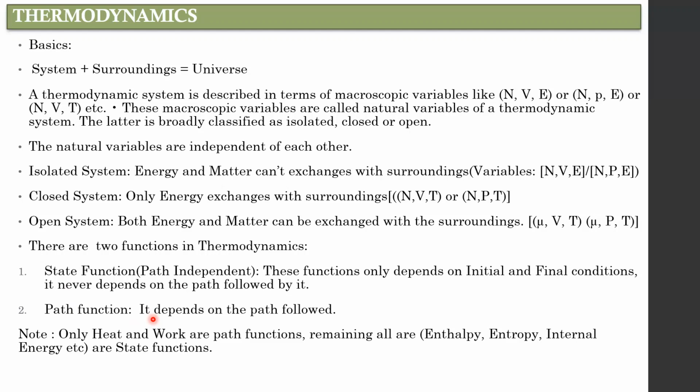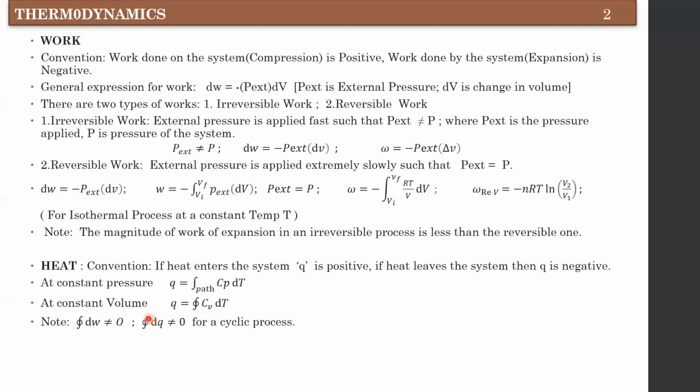They only depend on the final and initial states, like enthalpy, entropy, and internal energy. Next, the work. You have to note down the convention. Work done on the system, compression, is positive. Work done by the system, expansion, is negative. The general expression for the work is dW equals minus P external into dV.